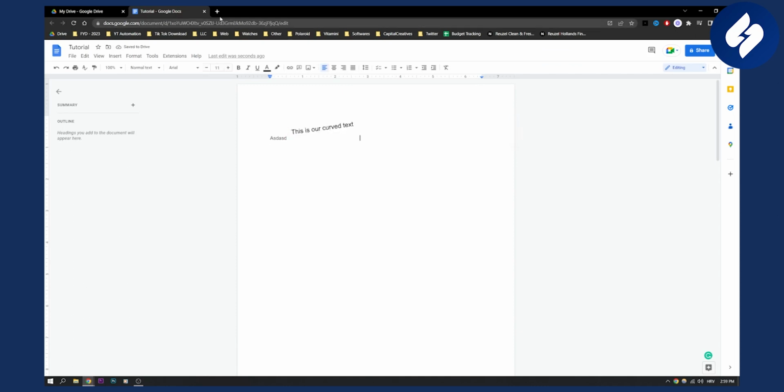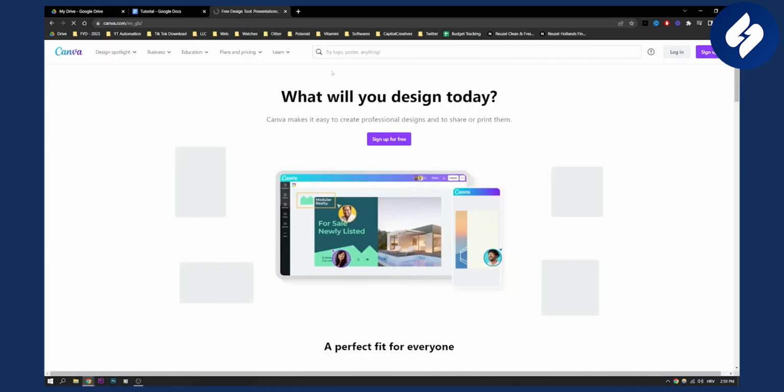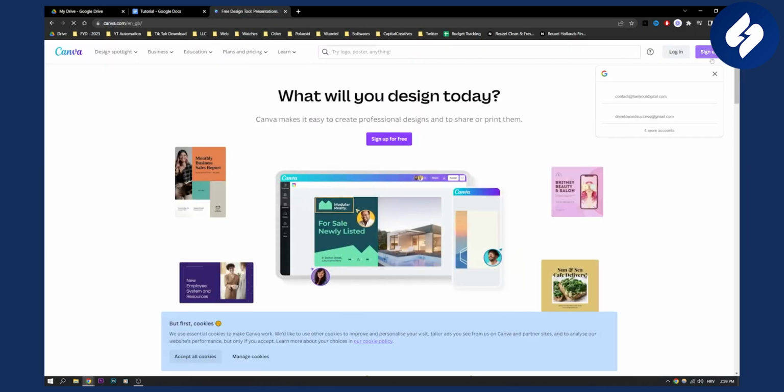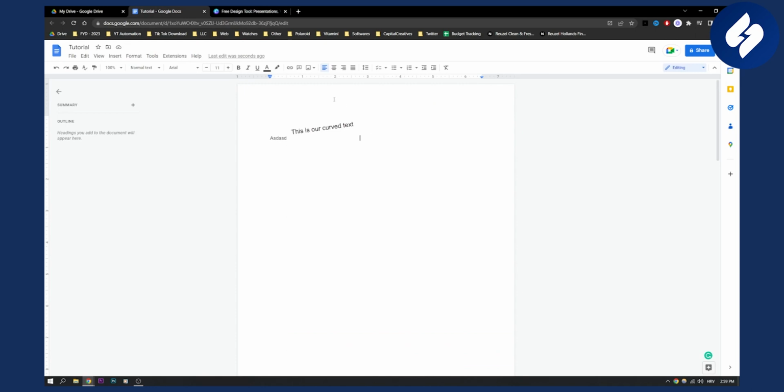But if you want to do it curved, what you can do is just visit Canva, right? And in Canva, you can log in and sign up, and then you can do the curved text right in Canva, and then you can just export it and put it right here. Just paste it right here or drag and drop it right here, and you will have the curved text. Other than that, this is pretty much the only way you can do curved text in Google Docs.